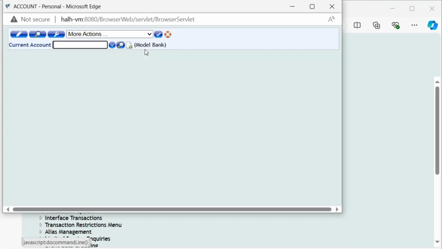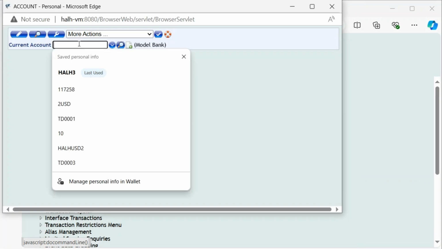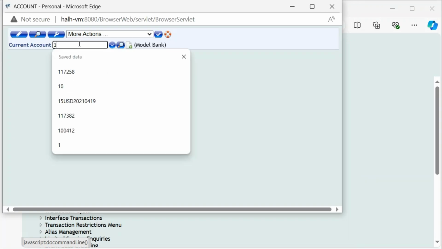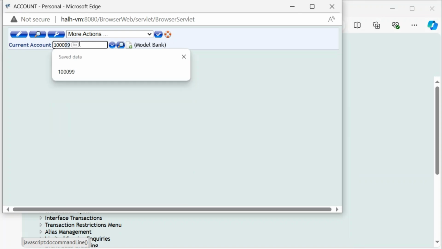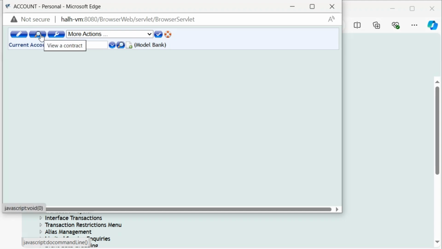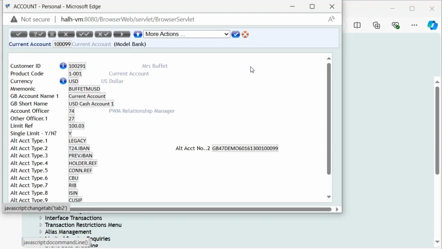Viewing a record. To view a specific record, use the command ACCOUNT S 100099 from the command line. This command will open the account record with ID 100099. You can then review all the details and fields associated with this account.